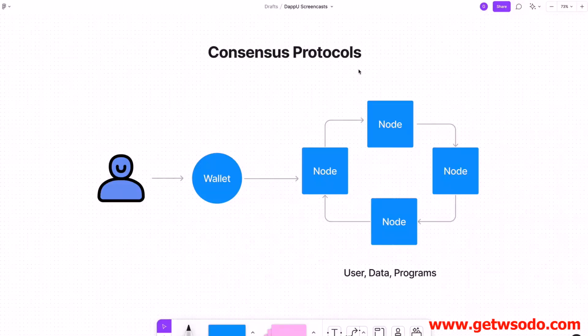So what is consensus? Consensus is at the heart of how blockchains work in the first place. You might have to ask yourself, what makes a blockchain even possible? How can you have this public worldwide computer, where all the users, data, and programs run on computers that anybody can download the software and information for? What makes that secure? How come somebody can't tamper with it and change the balance? Why can you trust that all the data on the public ledger is actually accurate and secure? Well, that's exactly what consensus is all about.